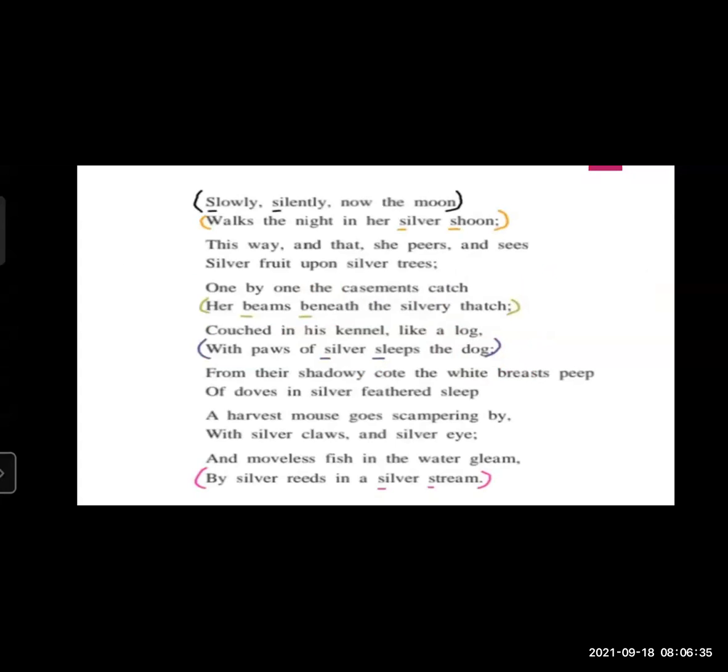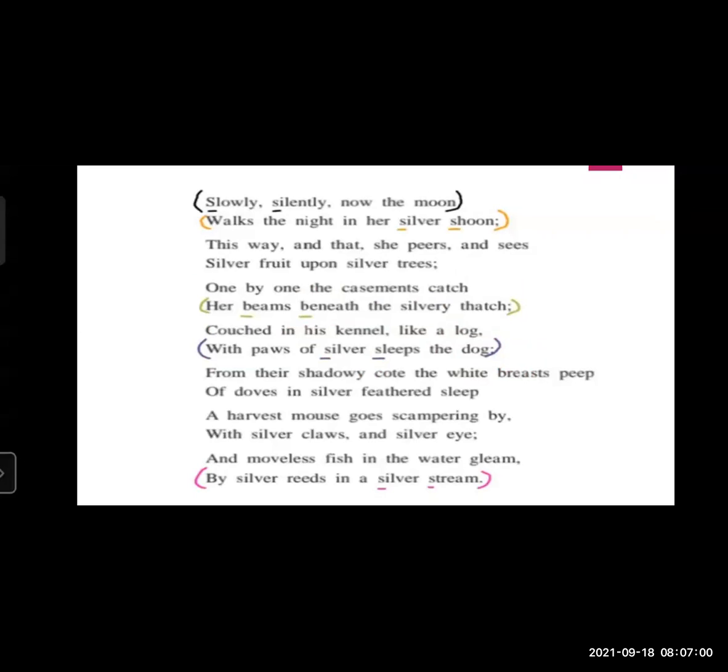In the first line, slowly, silently now the moon, the S sound is repeated two times. Slowly and silently: in these words the S sound is repeated, and these are neighboring words. That's why there is a use of alliteration, like slowly, silently now the moon. So this is an example of alliteration.